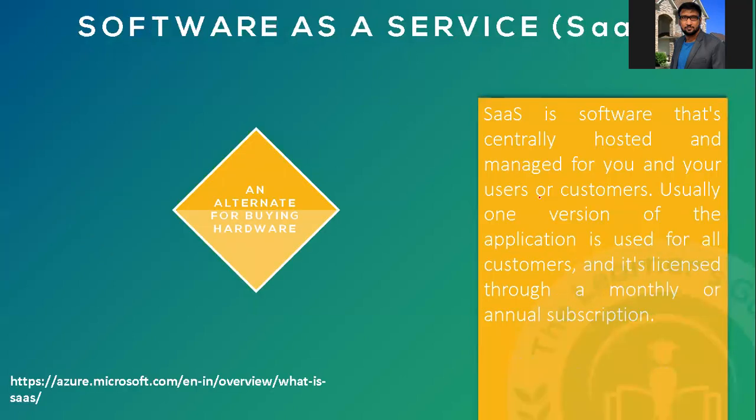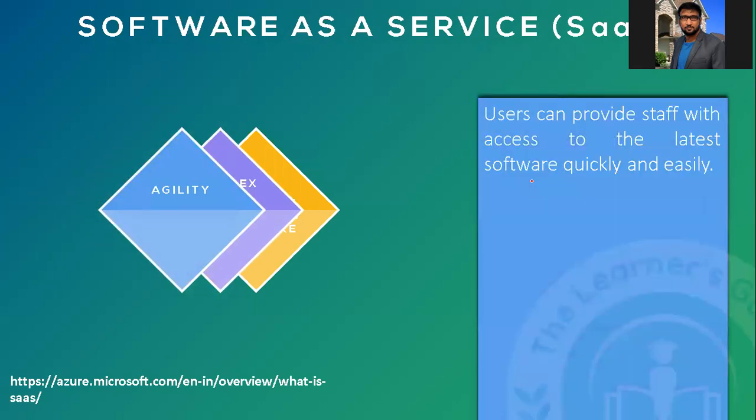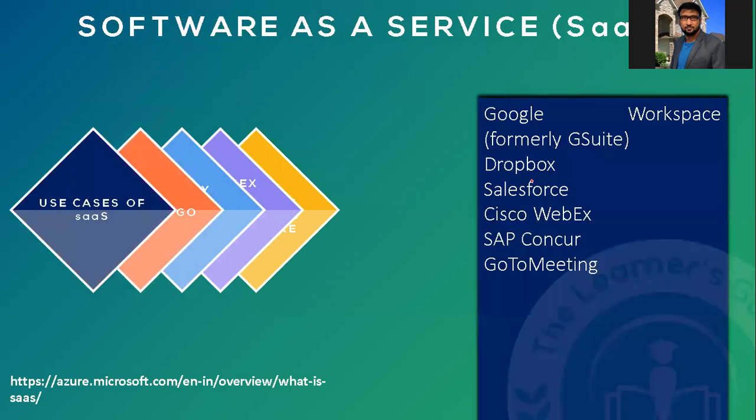The last one is SaaS, software as a service. Software as a service is centrally hosted and managed for you and your users and customers. Usually one version of the application is used for all the customers and it is licensed through a monthly or annual subscription. No capex is required here. Agility, you can deploy fast. This also works as pay as you go.